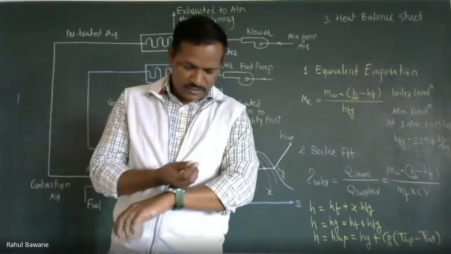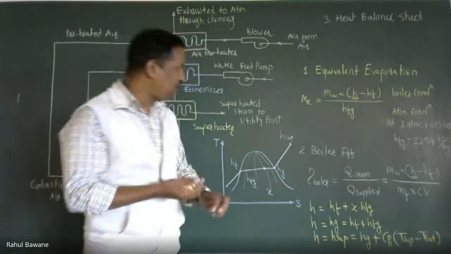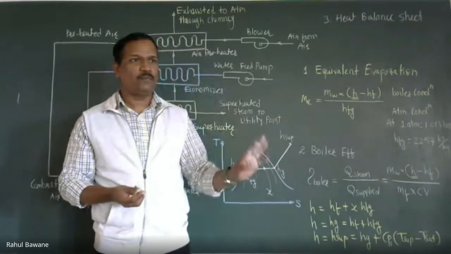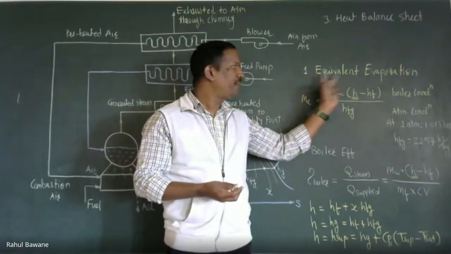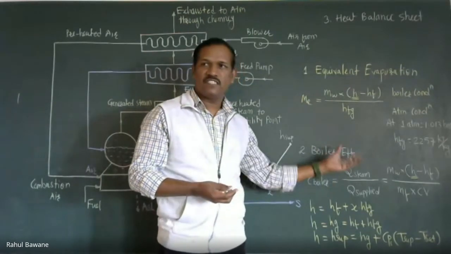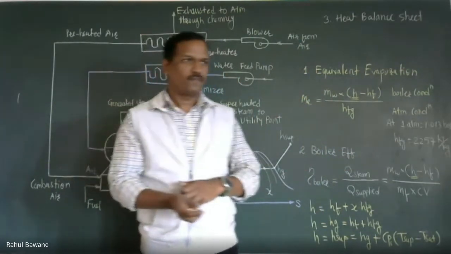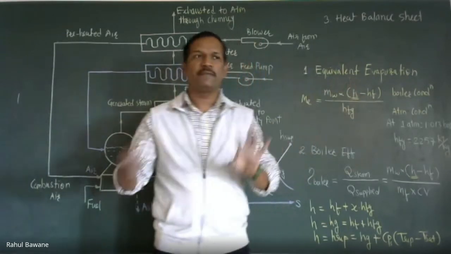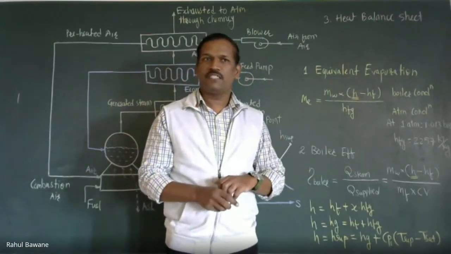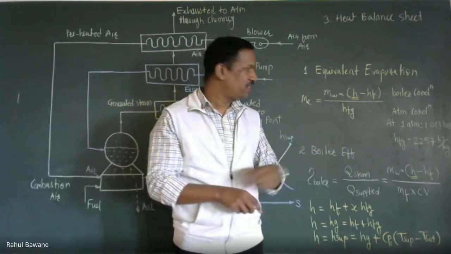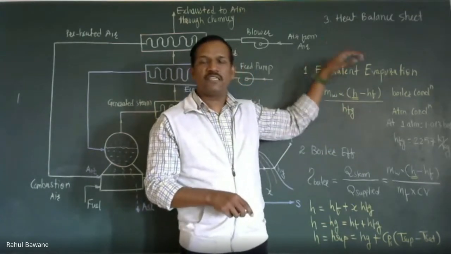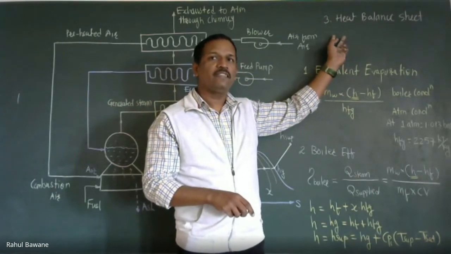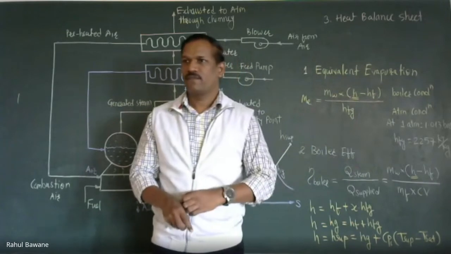It is possible that an external examiner will ask you how you can judge the performance of any boiler. So there are 3 points: equivalent evaporation, boiler efficiency, or heat balance sheet. From this we can judge which boiler is better. No doubt capacity-wise all boilers have different capacity, but whether a higher pressure boiler is always better, will be judged on these 3 parameters. Clear?